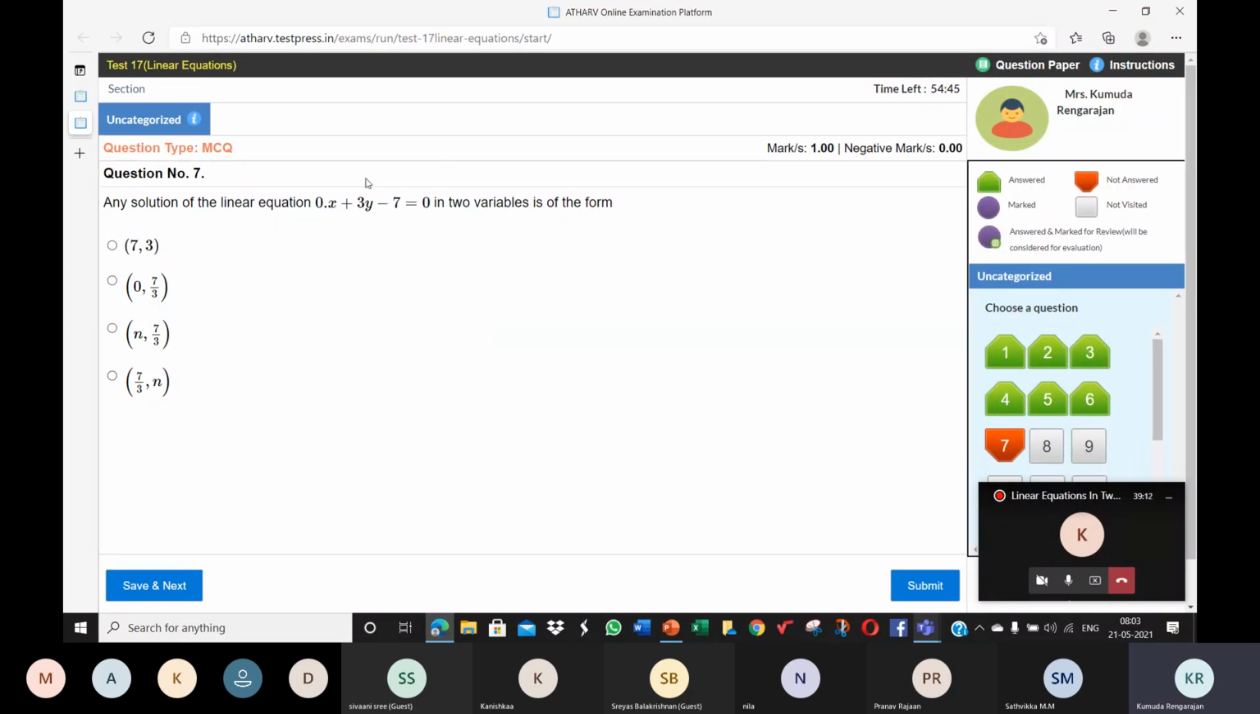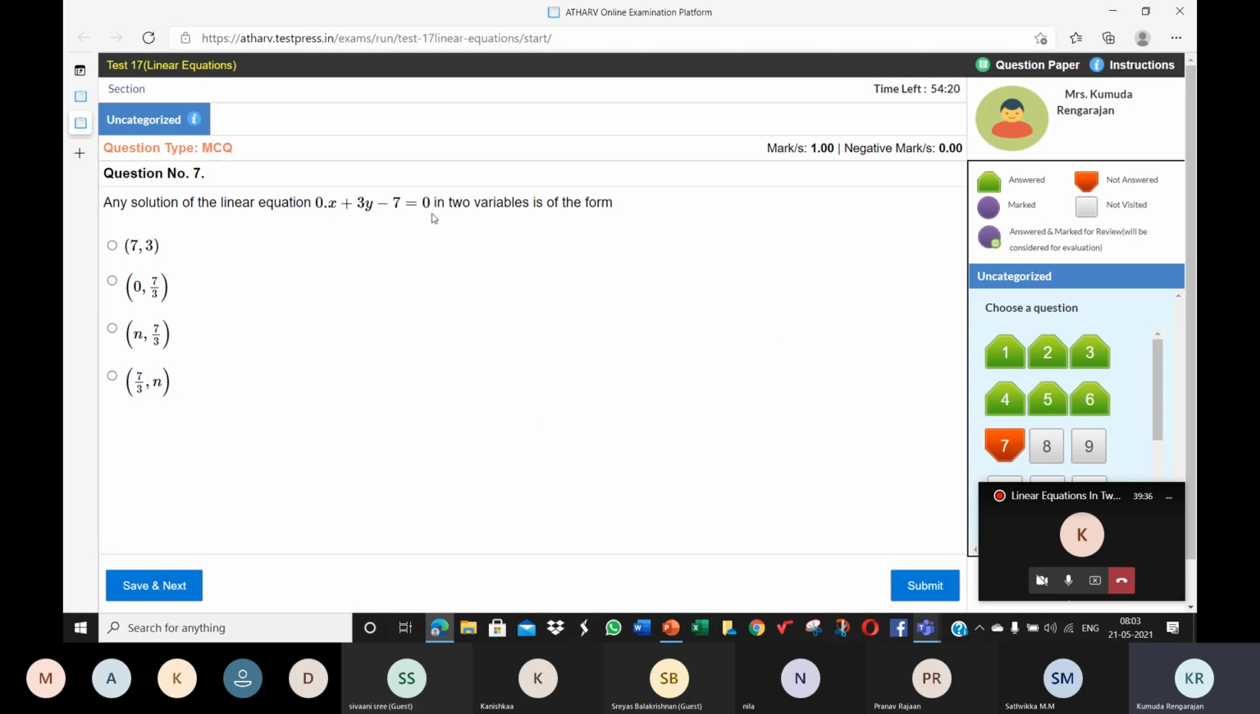So when you make the table for this, children, what is it? y is equal to 7 by 3, correct? So how will you make the table? y is always 7 by 3 for different values of x. So the value of x will change, but y is always 7 by 3.